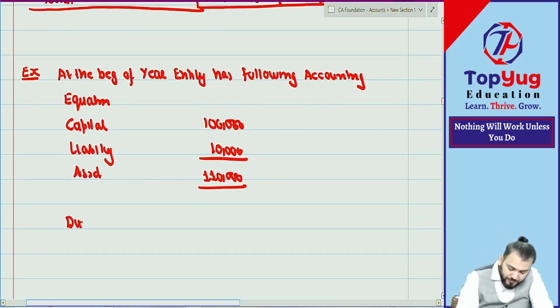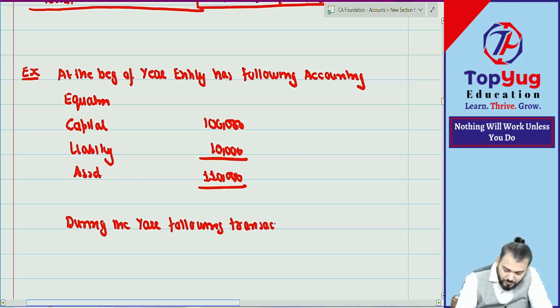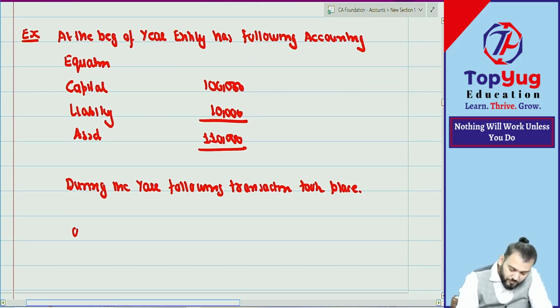During the year, following transaction took place.